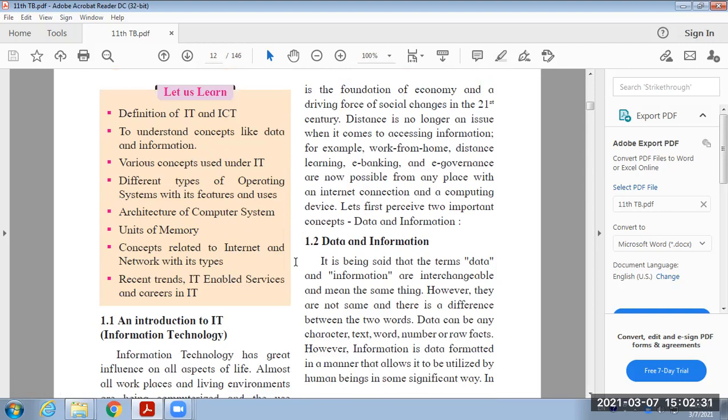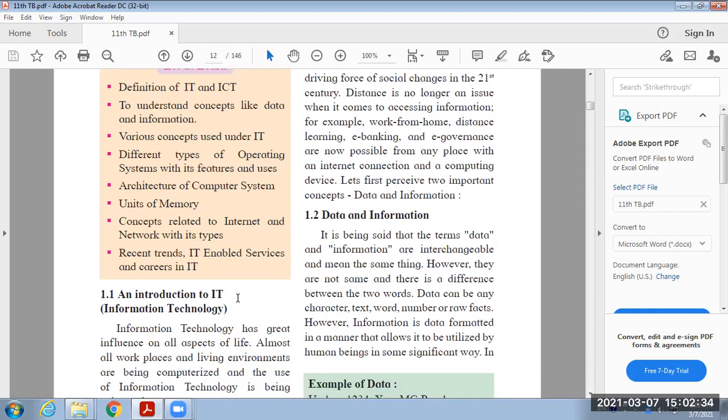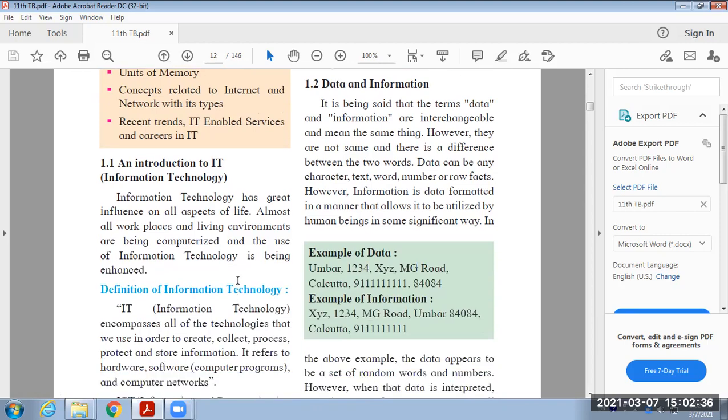So let's start the first topic, an introduction to IT. IT stands for information technology. Information technology has a great influence on all aspects of our life. We can say that each and every part of our life is covered by IT.